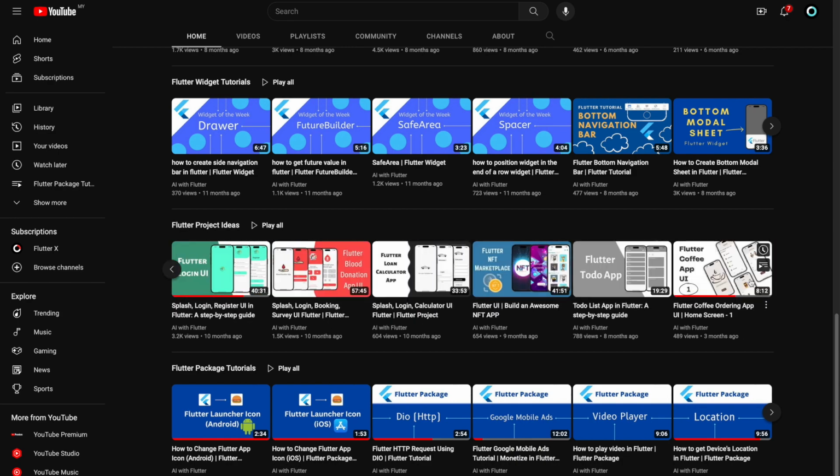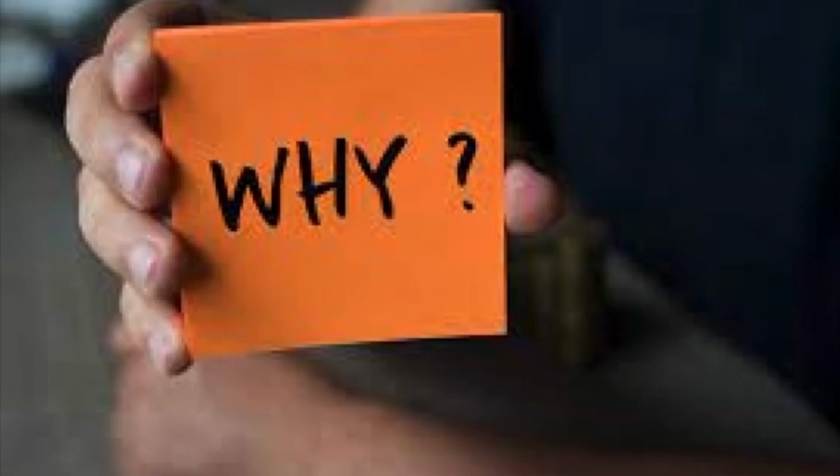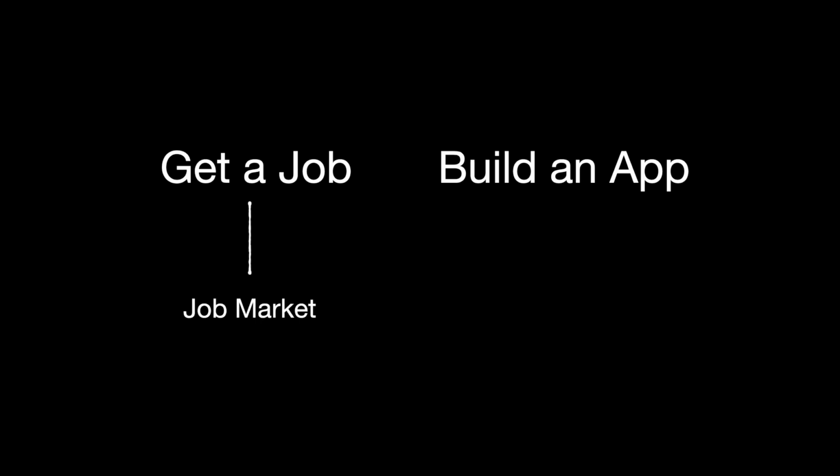In my opinion, first of all, you should ask yourself why you want to learn mobile app development. Are you looking for a job? Or do you have an idea and you want to turn it into reality? Knowing the reason behind it will help you pick the most suitable framework for you. If you are looking for a job, checking the region's job market is important, as I mentioned before. Do your own research and decide based on data.